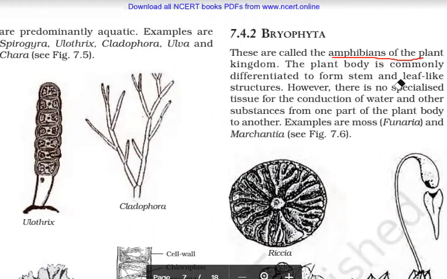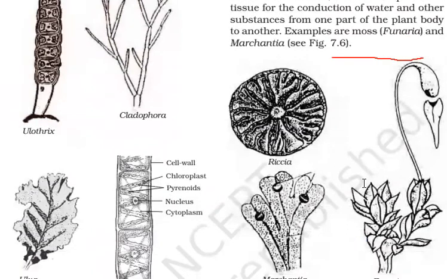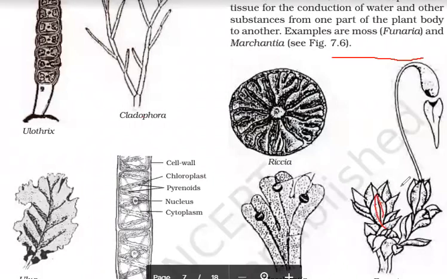But there is one similarity between thallophytes and bryophytes, that both of these do not have special tissue for conduction of material. Examples are mosses, that is Funaria, Marchantia, Riccia. Here you can see leaf-like structures. And this is a capsule which will store spores in it.